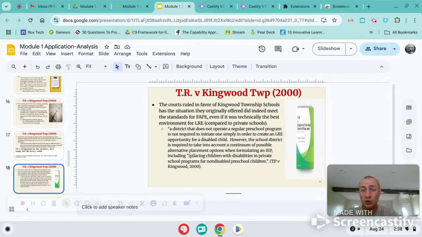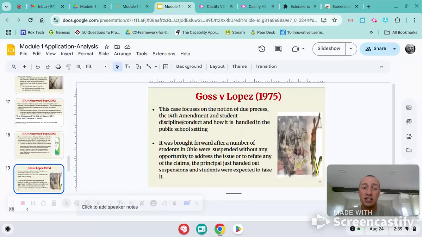The school district is required to take into account a continuum of possible alternative placement options when formulating an IEP. So if the school does offer it, but another school does it better, they have to send that student to that better school. And then last but not least is Goss versus Lopez.